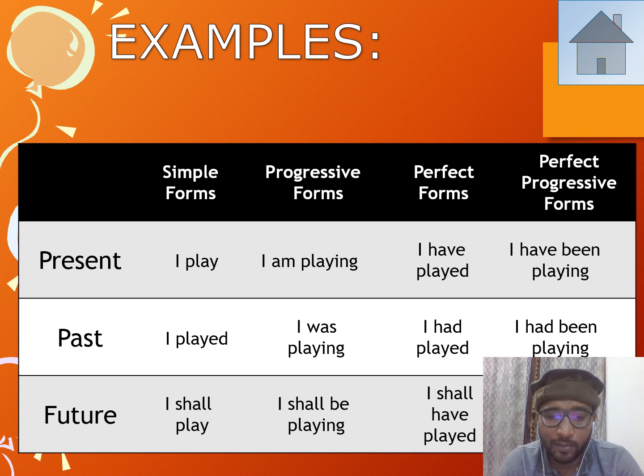Now, let's talk about the last one, which is future tense. And the first aspect of future tense is future simple or future indefinite. In that one, I shall play. Future progressive, I shall be playing. Future perfect, I shall have played. And future perfect progressive is I shall have been playing since morning. So these are the very true and perfect examples of all 3 tenses and all 4 aspects of each tense.